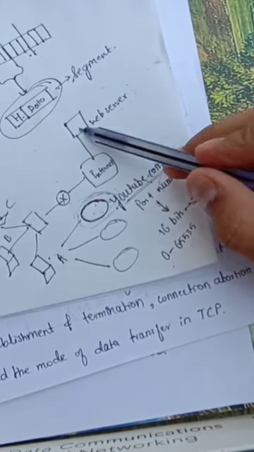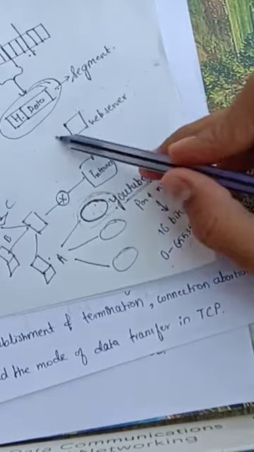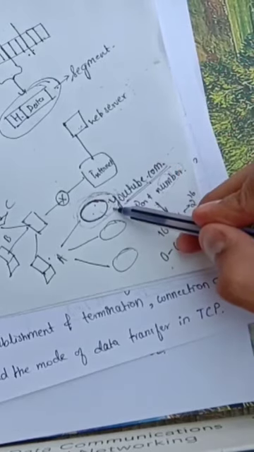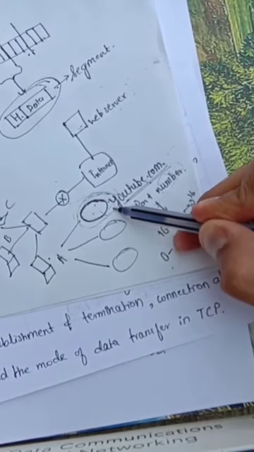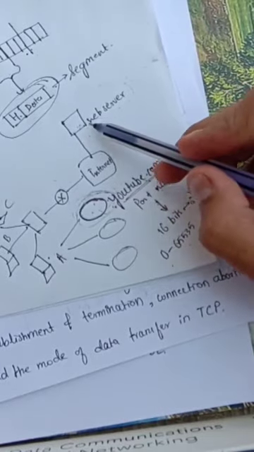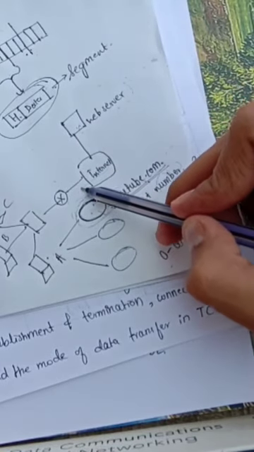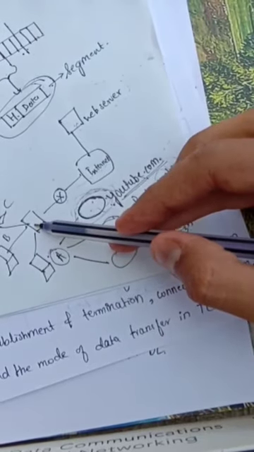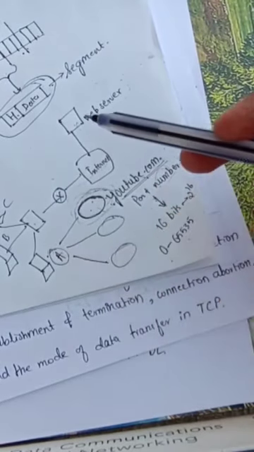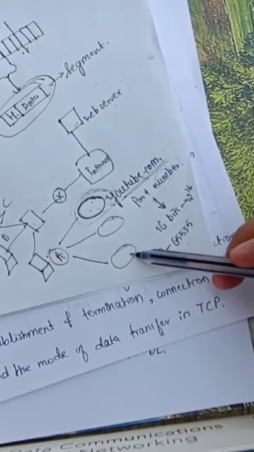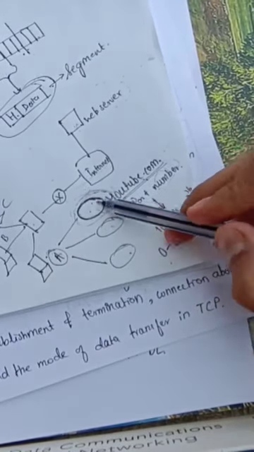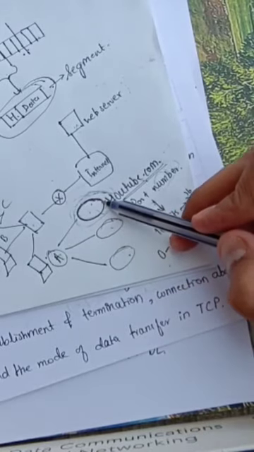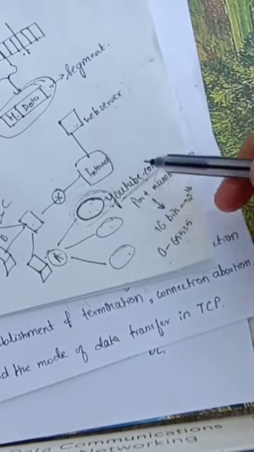Now, when this port number is being allocated to this web page or application program, the web server will have an address to which the data it is sending has to reach correctly. Or else, if there were no port addresses, the data sent from the web server will have traveled to your host A, no doubt with the help of IP addresses and the MAC addresses, but it will get confused whether to send the data to this application program or this. Hence, the port numbers are given to achieve the end-to-end communication.